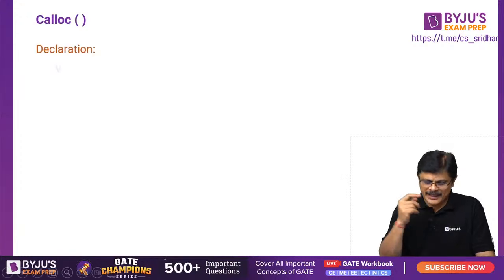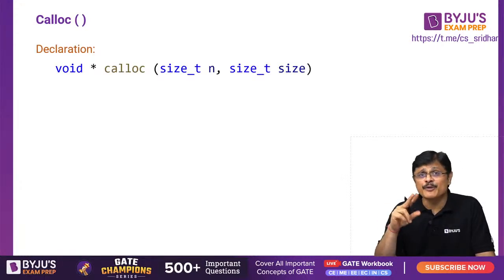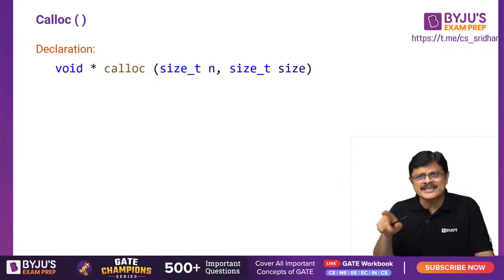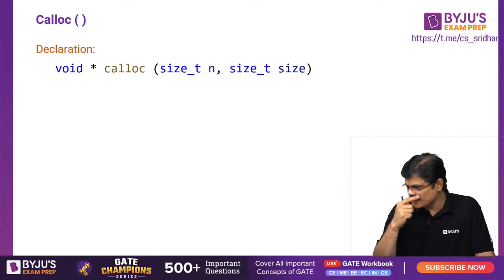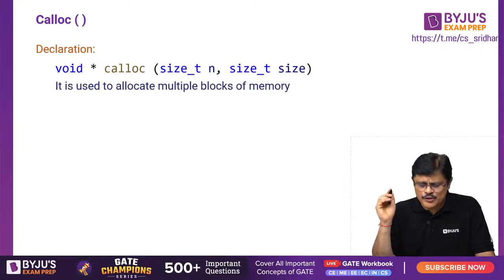The calloc function declaration is like this, calloc, but here we have 2 arguments, sir. See, in malloc we can do n into size. In calloc, n and size can be sent separately, my dear friends. So it is used to allocate multiple blocks of memory.